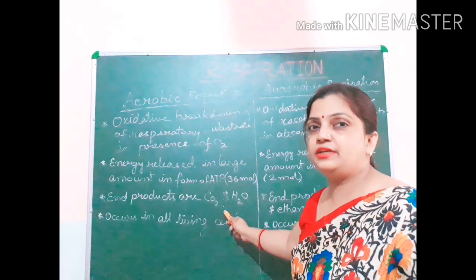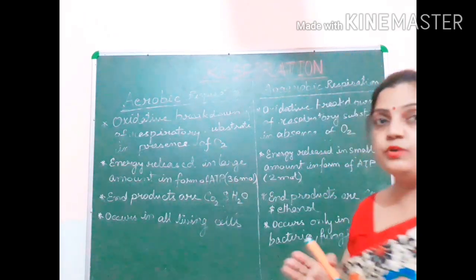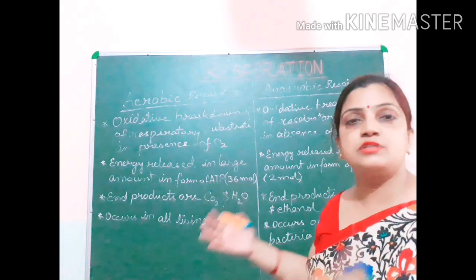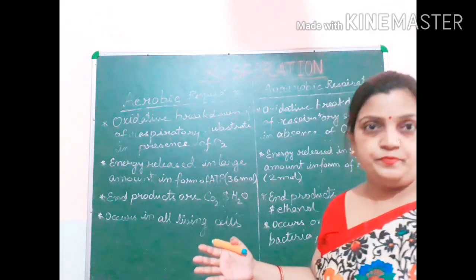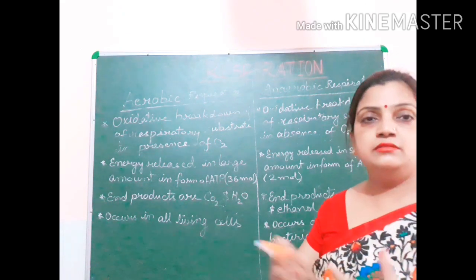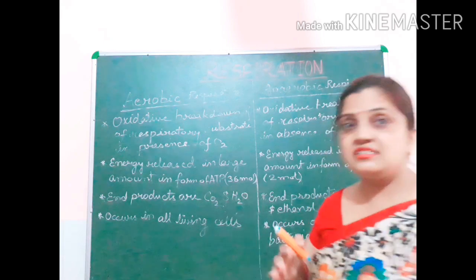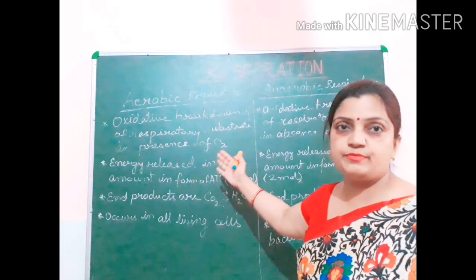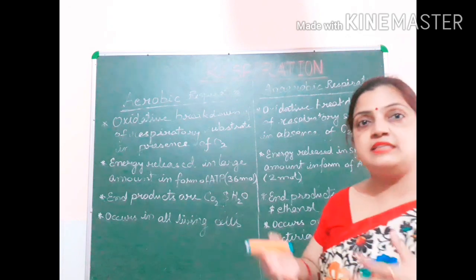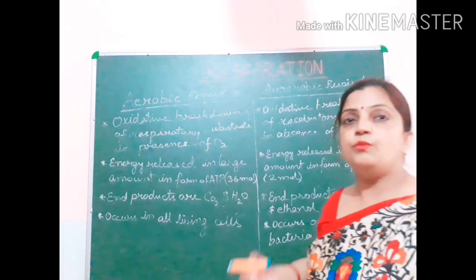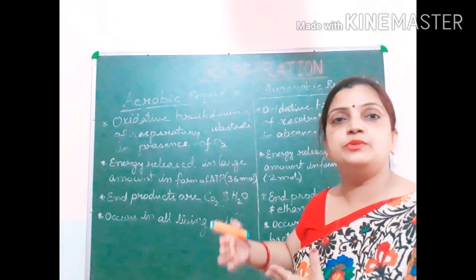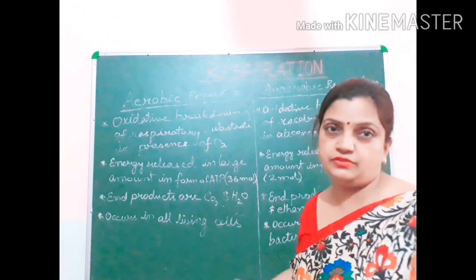Now, the end products of aerobic respiration. What is the final product which is produced after the process? When you are cooking food, you take raw material, and after that some product is formed. Similarly, in case of aerobic respiration also, after the completion of the whole process, something is produced. So what is the end product which is produced at the last of the process?